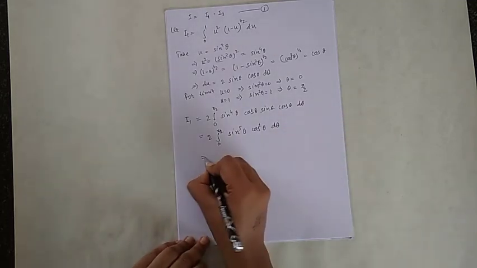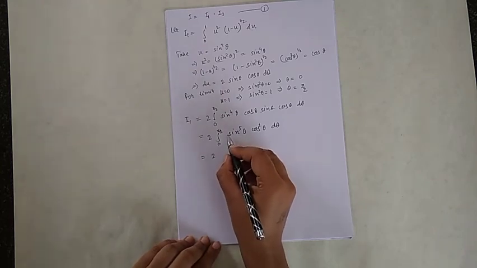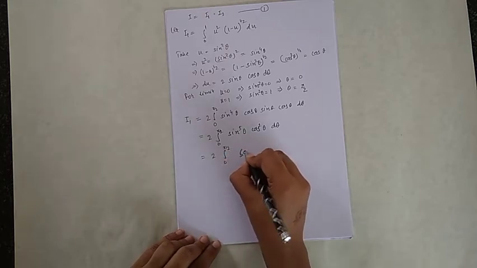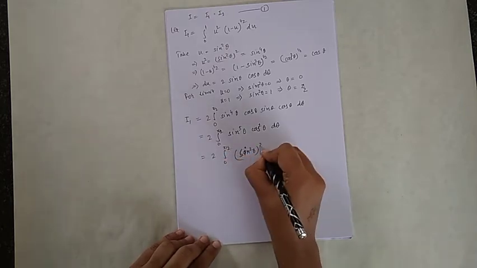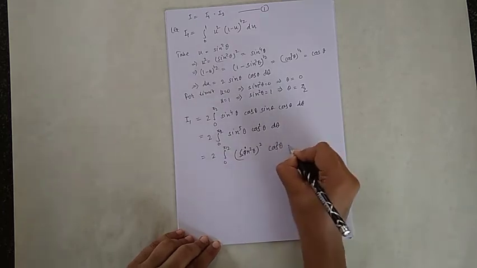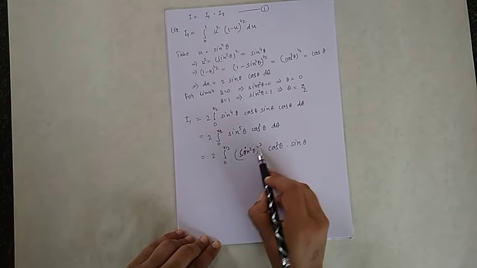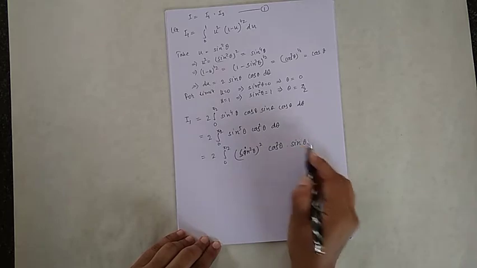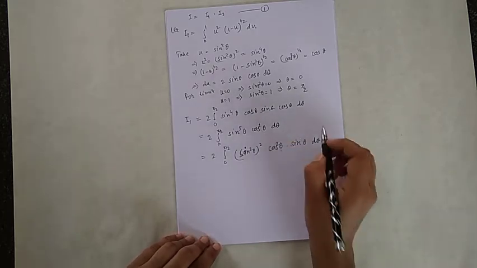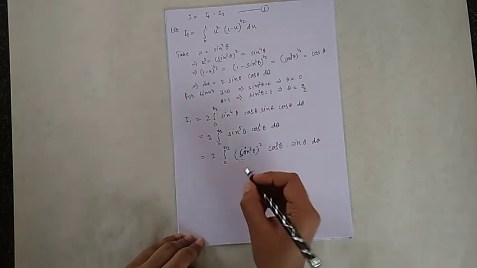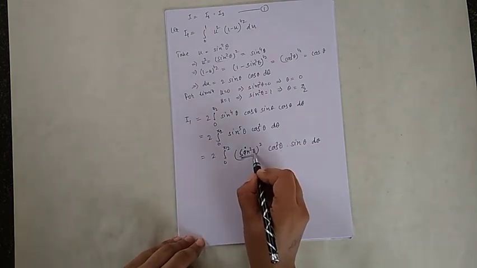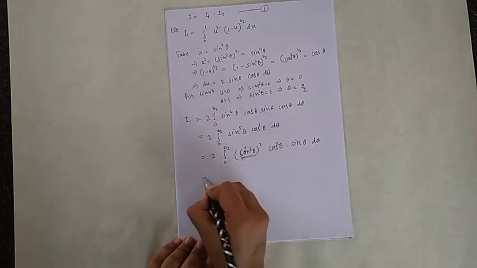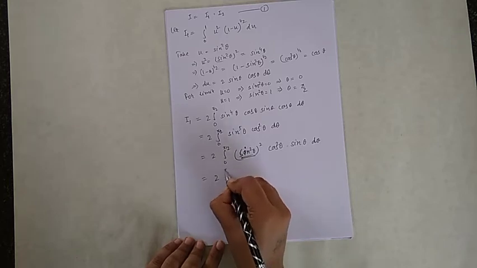In this integral I can write it as 2 into 0 to pi by 2 of sin square theta to the power 2, cos square theta, into sin theta. So it becomes sin raised to 4 theta into sin theta, that is sin to the power 5 theta, and d theta, and cos square theta stays the same. Now we put sin square theta converted into cos theta, so it becomes 2, 0 to pi by 2.